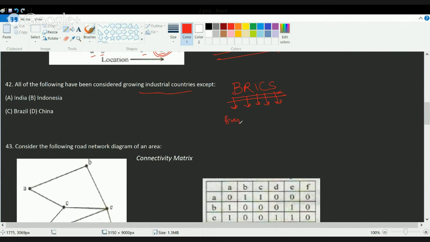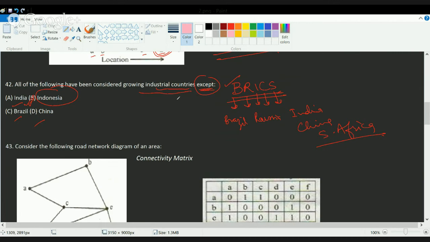All these countries are considered as countries under BRICS, and these countries are considered as growing industrial countries. So you have India, Brazil, and China. The only country which is not considered an industrially growing country, as you have the word except here, the correct answer is Indonesia.